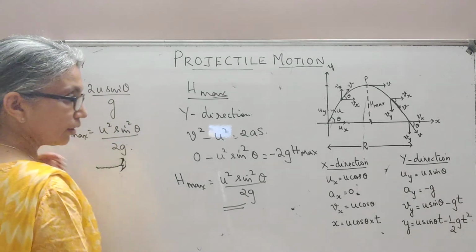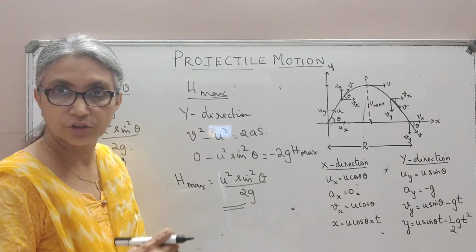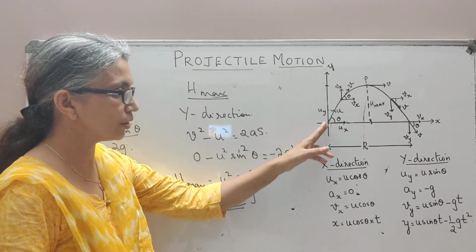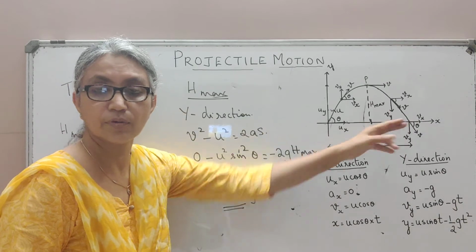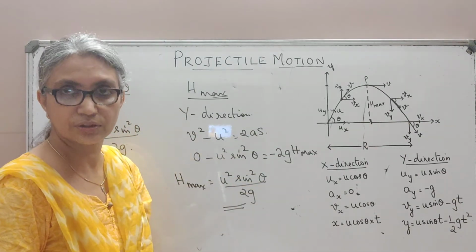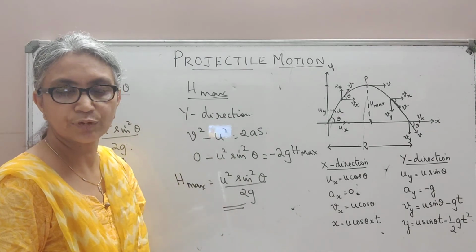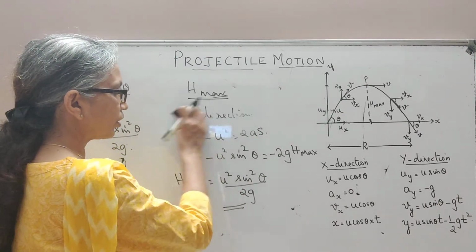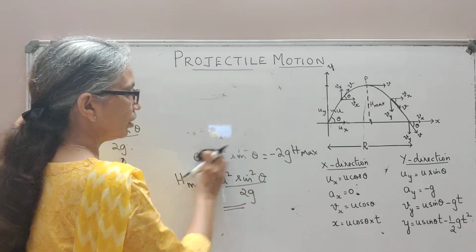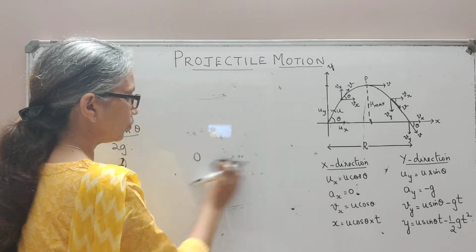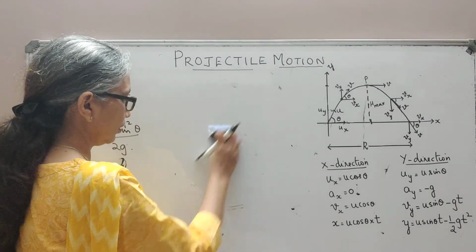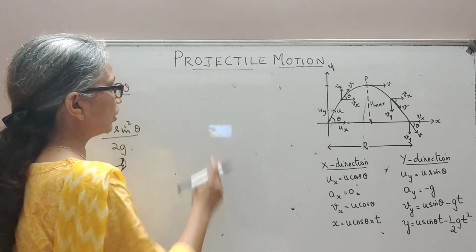And the last and final thing we need to know about our projectile is, once you project it, what will be the maximum horizontal distance that your projectile will cover during that particular time, that is the time of flight, capital T, before it touches the ground? For that, we will take the x direction because we need the distance along the x-axis.